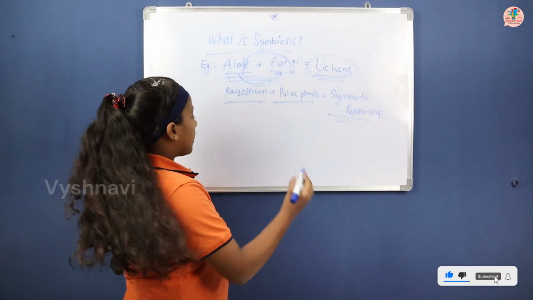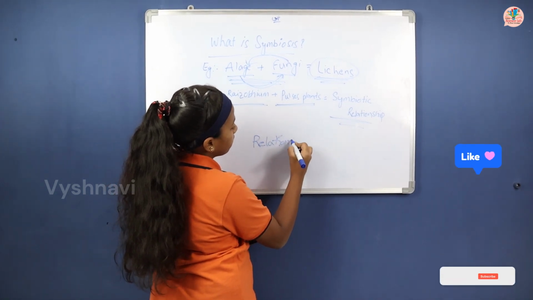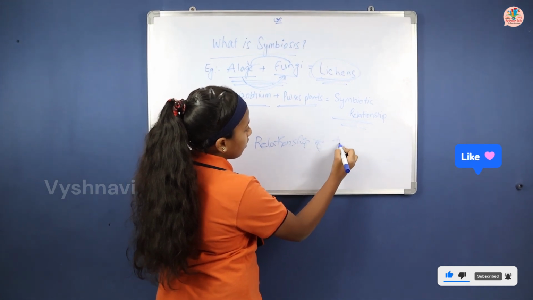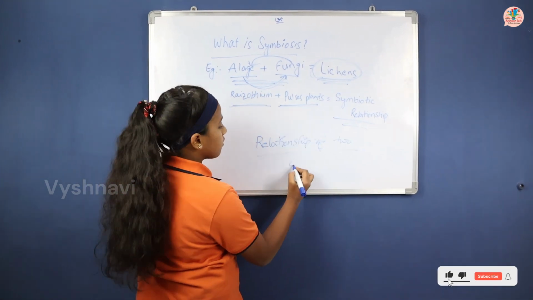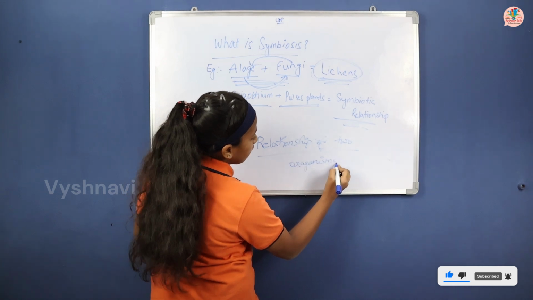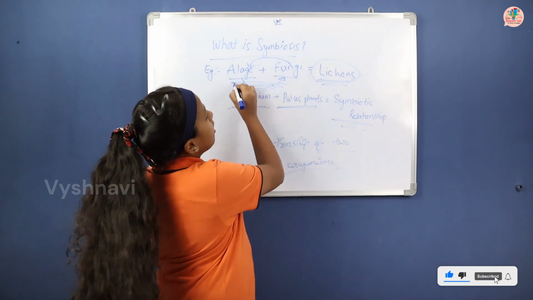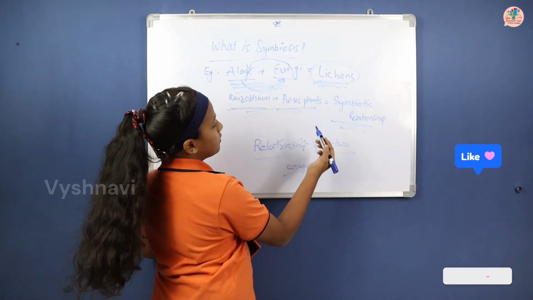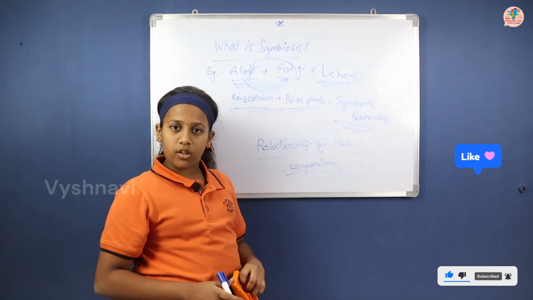Symbiotic means the relationship of two organisms. These are two organisms. This is the symbiotic relationship. Okay, you understood what is symbiotic.